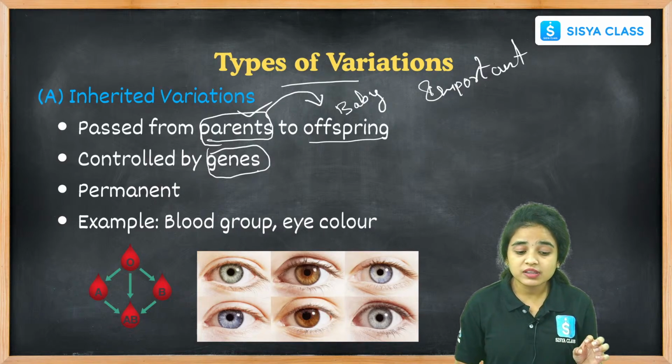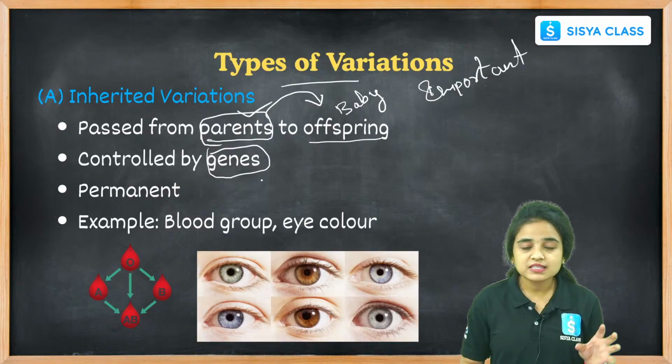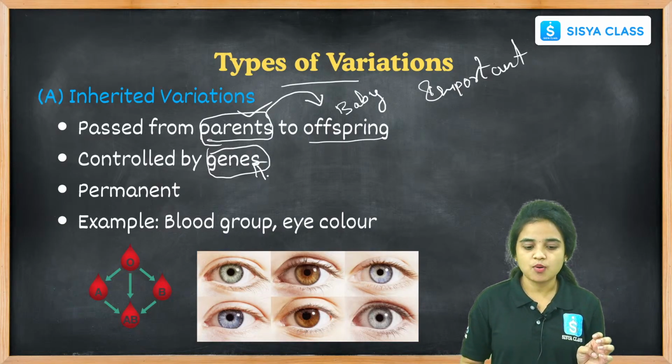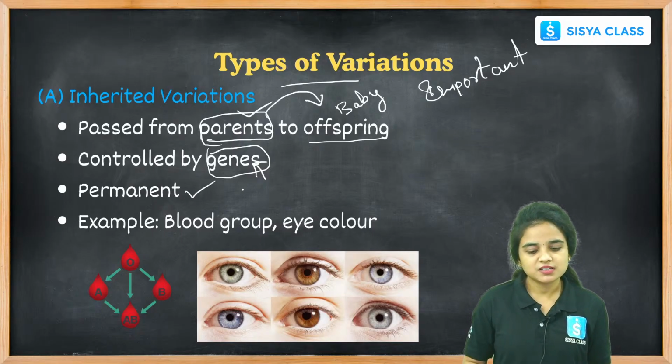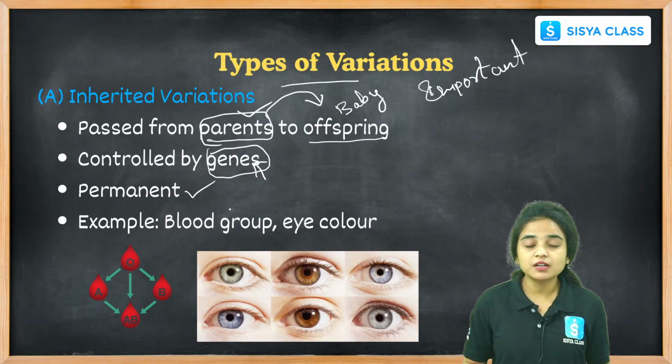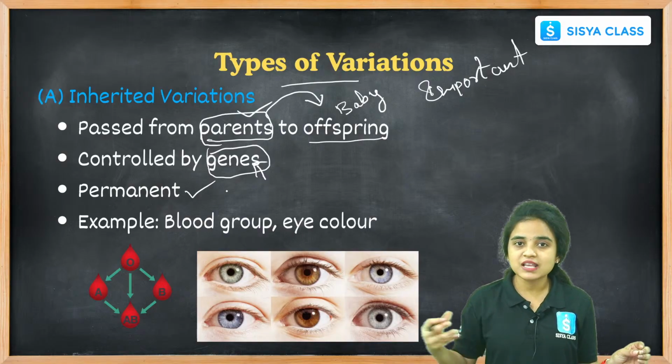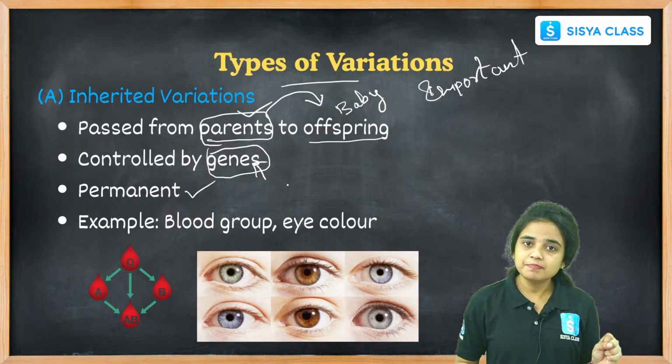The characters or variations are controlled by the genes in our body, and these are permanent. These are not temporary, because genes are present in our body. We cannot remove the genes from our body, hence these are permanent.